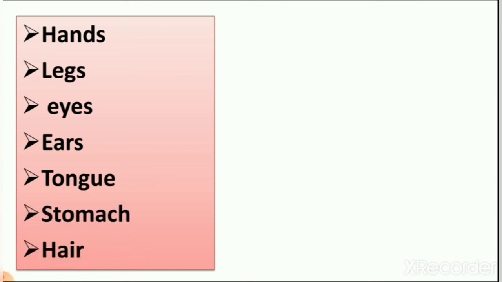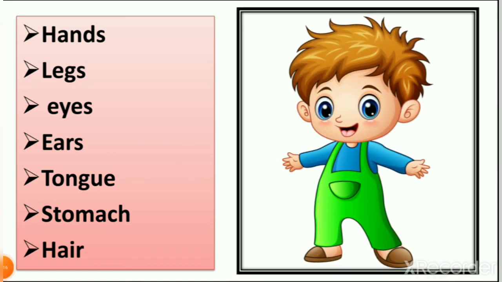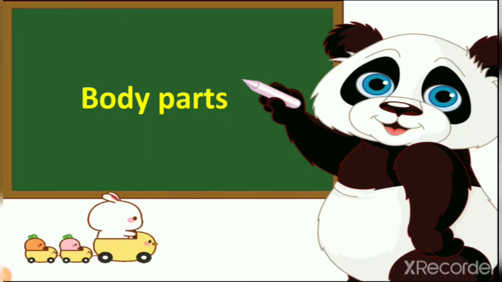All together these make our body. So now you can understand that parts together make one structure, and this structure is known as the body, right? So we learned about the body. Now let's see the next topic, body parts.